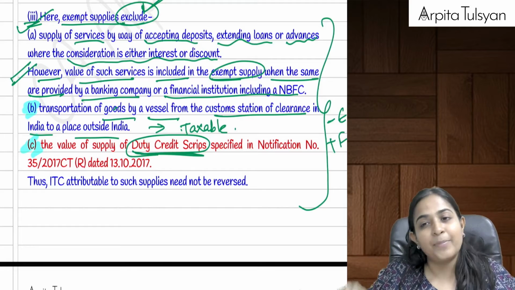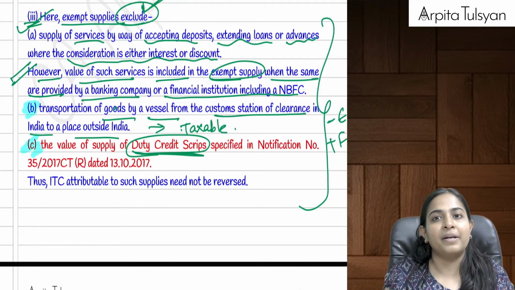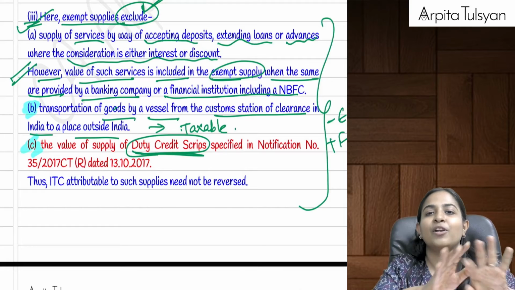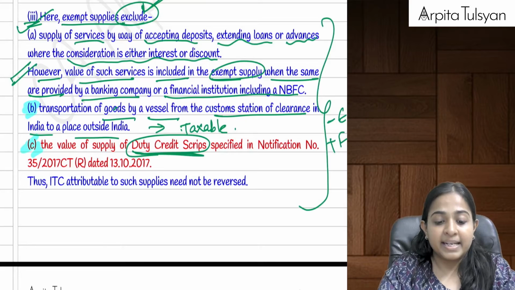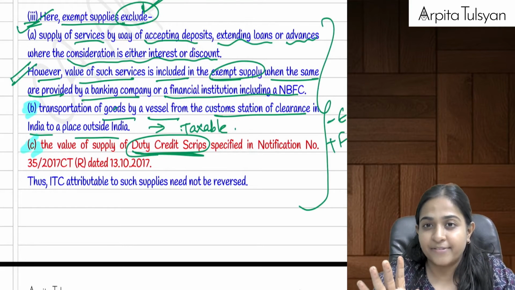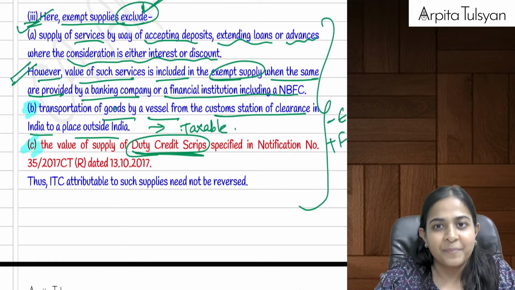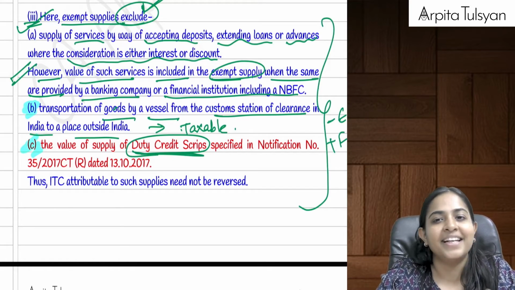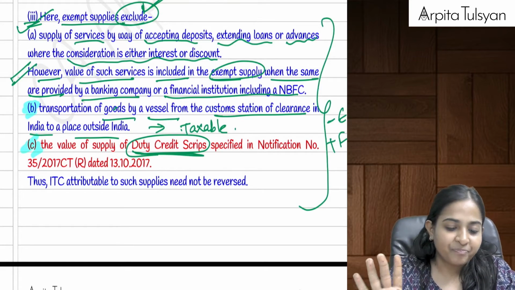If this is deemed as taxable, it will not come in that E. If it will not come in that E, the ITC will not be reversed, means less ITC will be reversed. Yes, that is one thing. But yes, this will be considered as exempt for the purpose of banks and NBFCs. It is considered as exempt because for banks and NBFCs, this is the main turnover. If you remove it from E, then nothing will be left in exempt. That's why for banks they are telling it is exempt only.